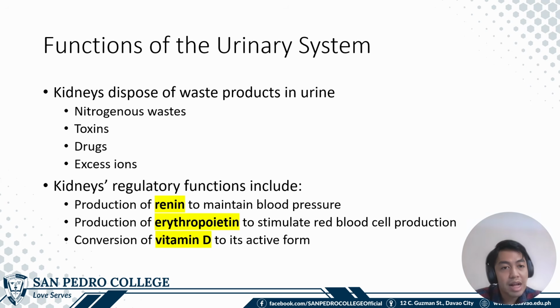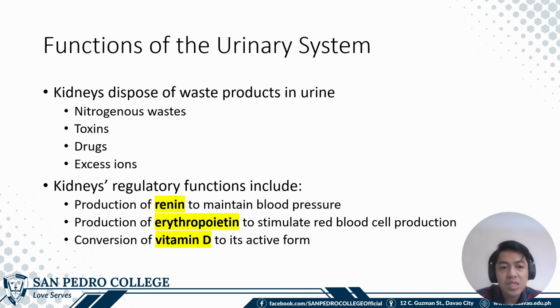So in general, we already discussed the structures and functions of the urinary system back in chapter 1. But to review, the kidney is for disposal of waste products through the urine, including nitrogenous wastes, toxins, drugs, and excess ions.